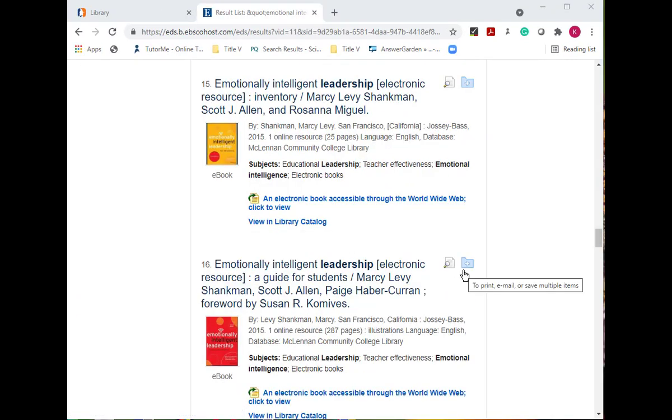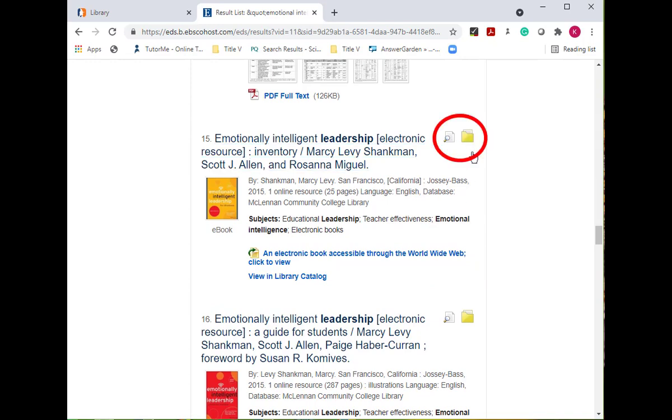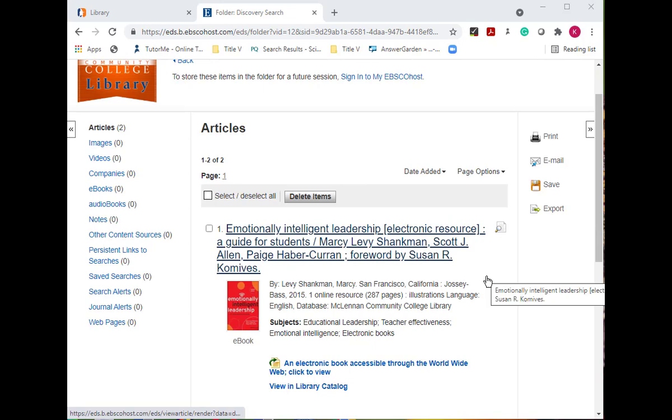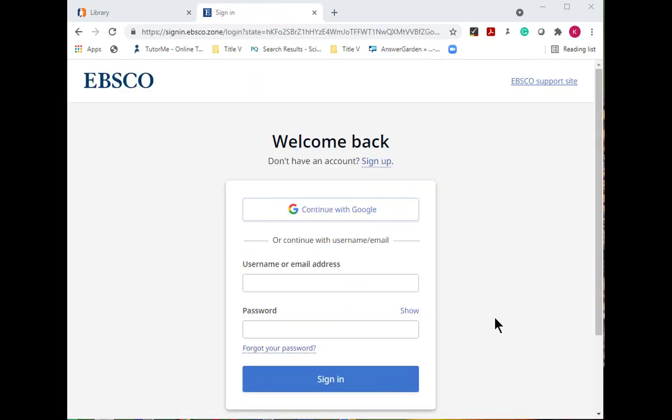As you select articles of interest, you can add them to a temporary folder to review towards the end of your search process. Or you can create an individual EBSCO account, either linked with your Google account or just an individual EBSCO account, and save those articles to a folder that will be available again when you access Discovery Search.